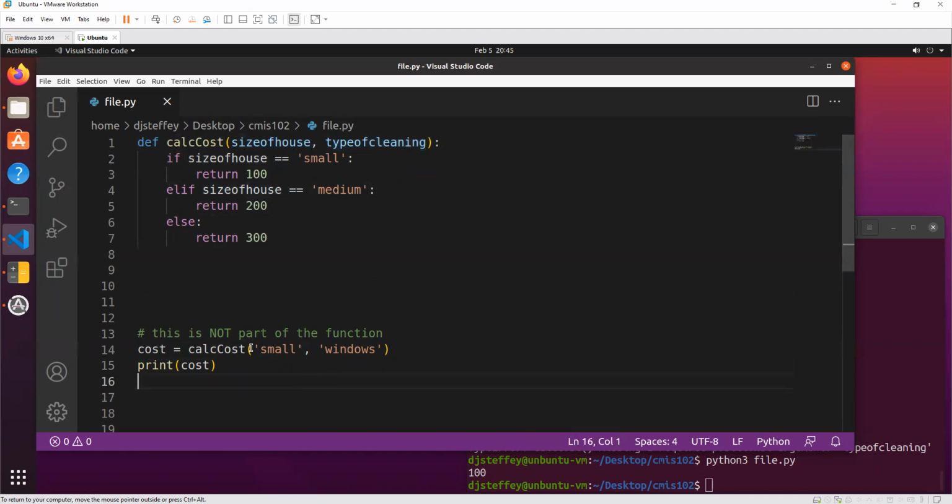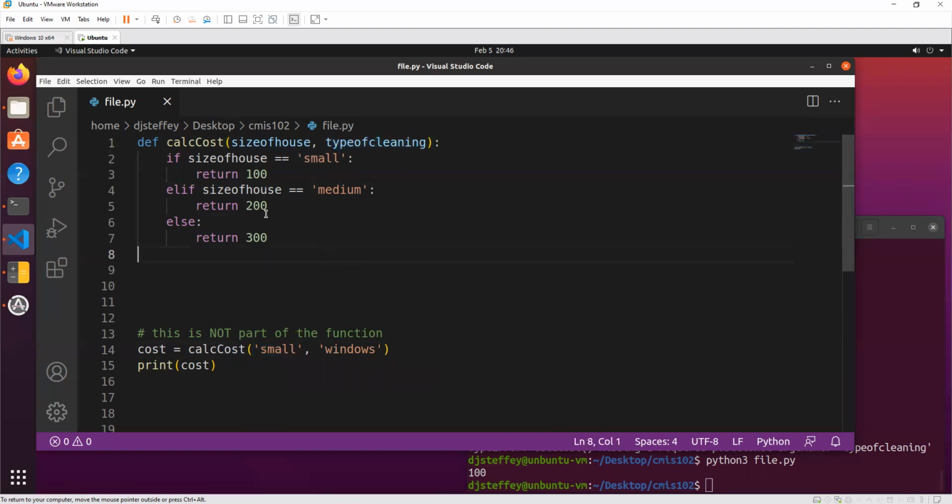It's that way because these are the two arguments, and they kind of get copied over, I guess is the best word, to where small gets copied into the size of the house, windows gets copied over into type of cleaning. So up here in the function, the size of the house is small, the type of cleaning is windows.